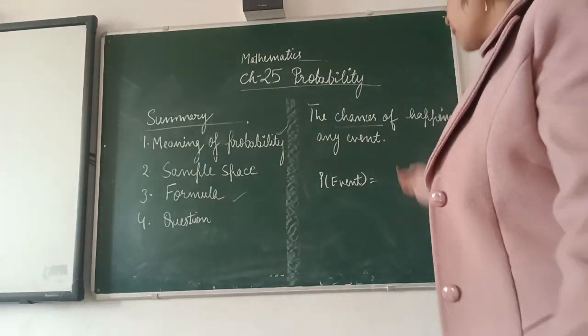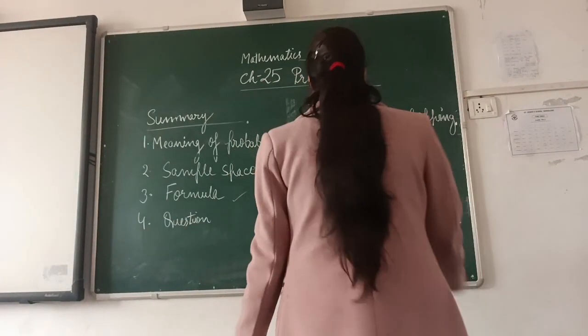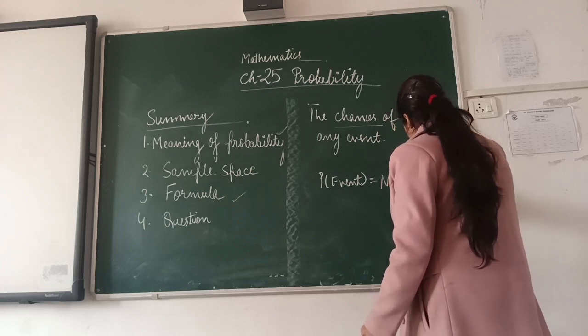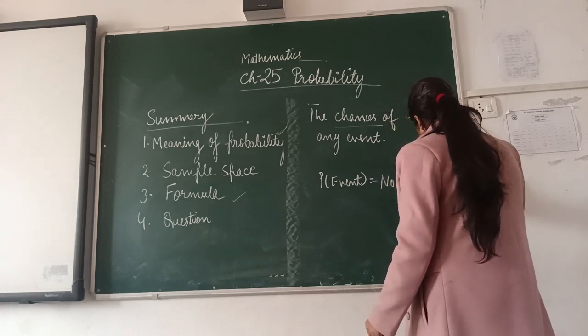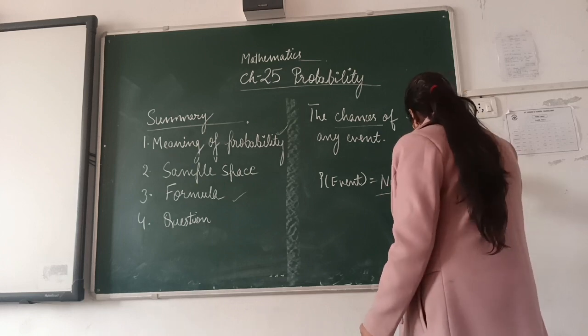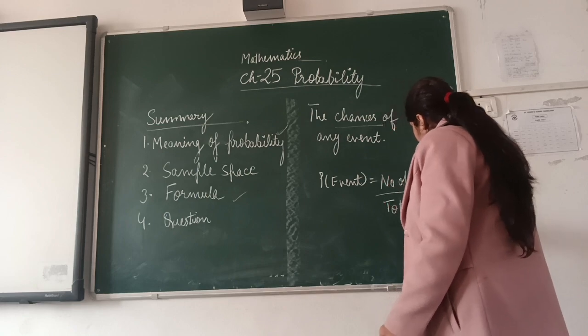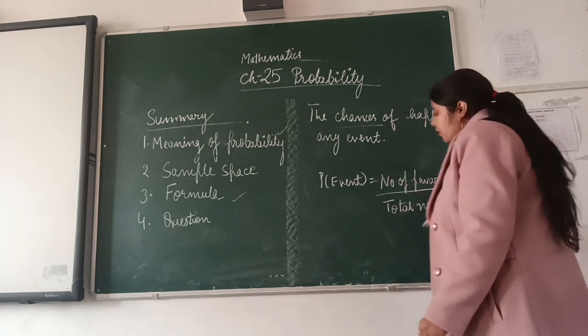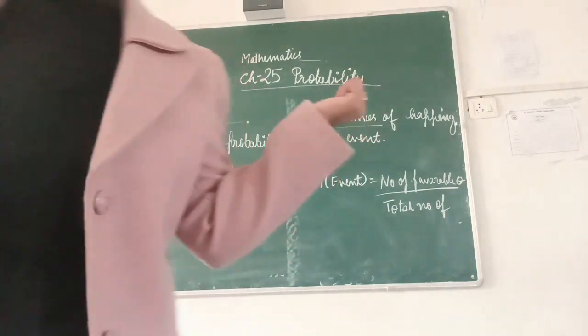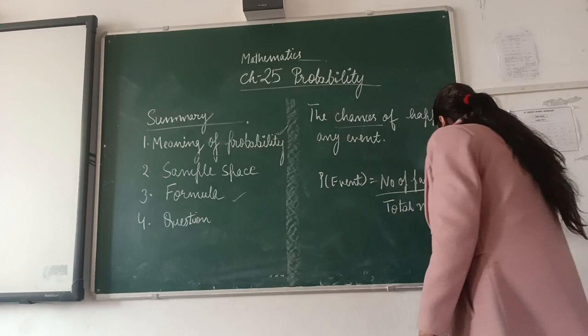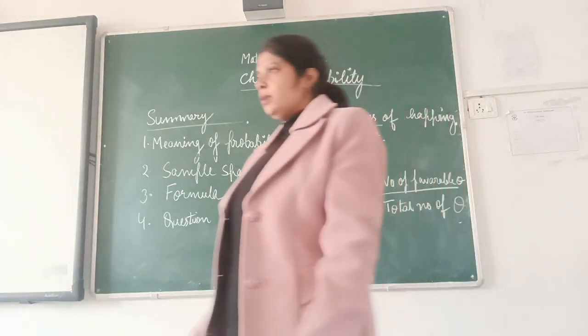P of an event is the number of favorable outcomes upon the total number of outcomes. We will discuss everything, you don't worry.